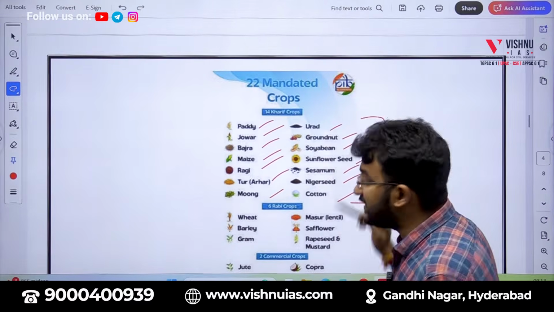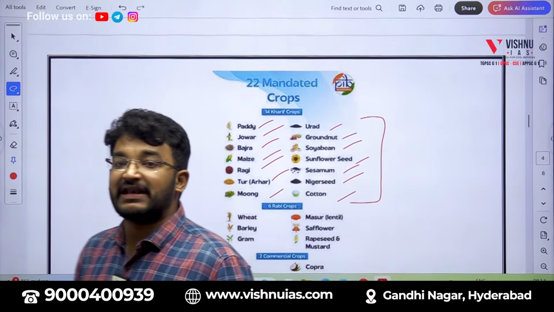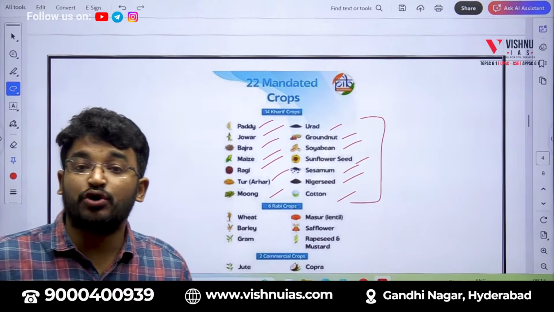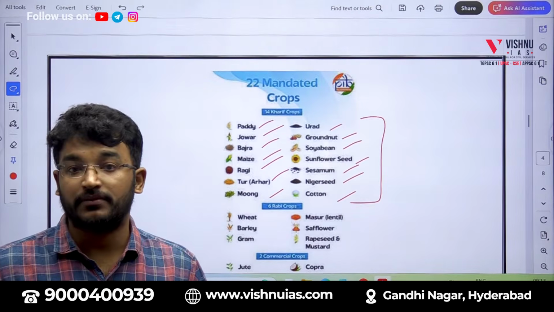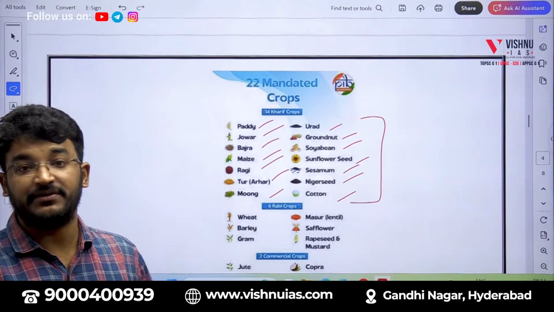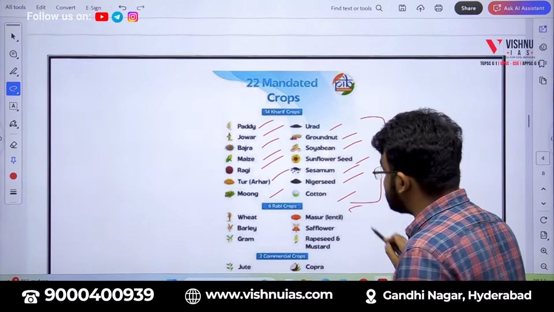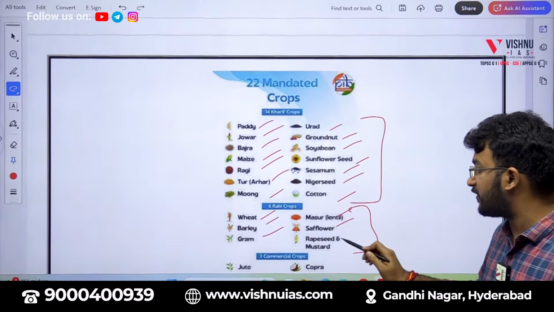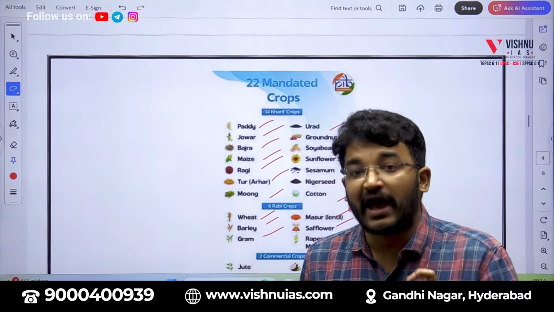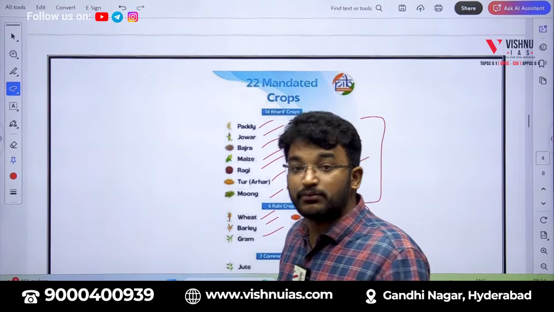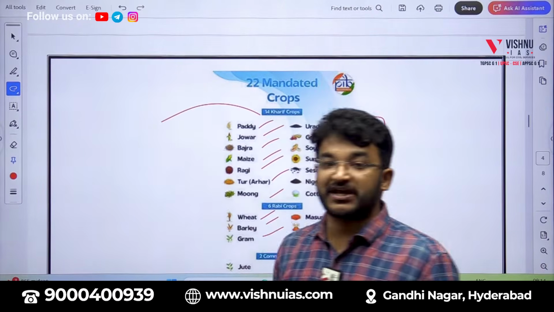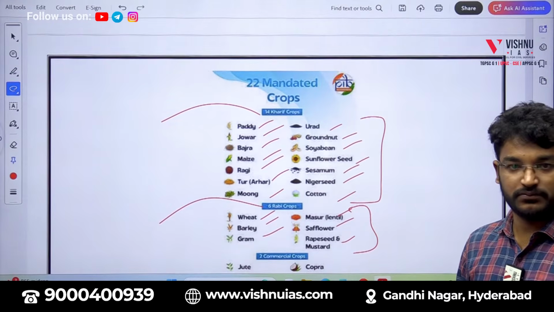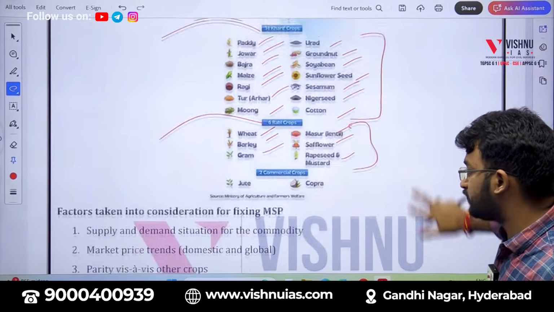Okay, so these 14 are Kharif crops. For example, earlier they had taken a crop and asked whether this is grown in the country as a Kharif crop. So for that also this is very important. These 6 crops are grown as Rabi crops: wheat, barley, gram, masoor, safflower, rapeseed. So ideally what you need to know is that among the MSP crops, 14 crops are for Kharif season and 6 crops are for Rabi season. Okay, that is the thing you need to know.